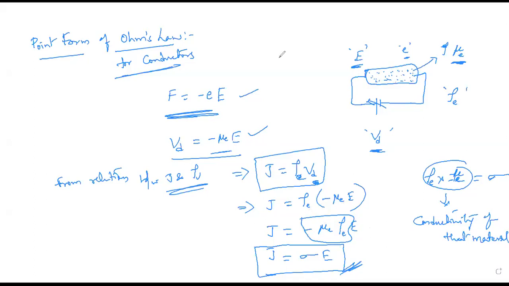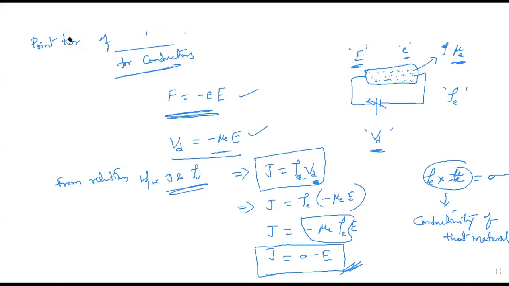Any questions, please? If you have any question, you can raise it. If it is clear, then I'll move to the next topic, which is to derive Ohm's law by using potential difference and current. Anybody having any questions, please? If you don't have any questions, I'm going to get to the next topic. In another 10 minutes this link is going to close. By that time I will complete the diagram part, the explanation part, and the derivation as far as time permits. Please join with the same link.